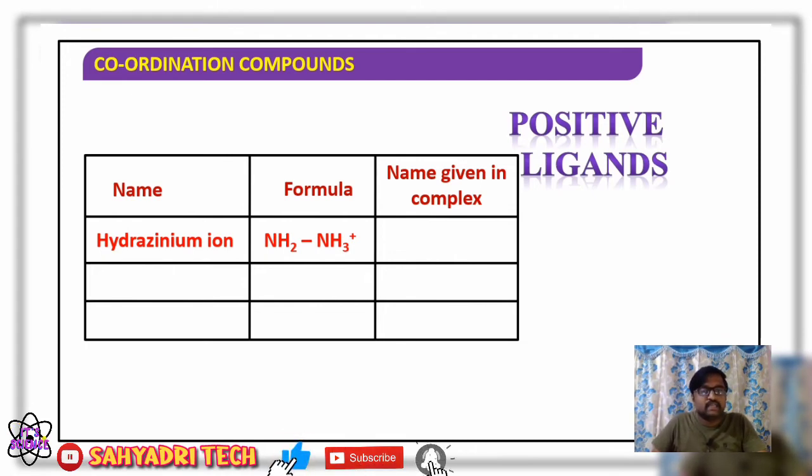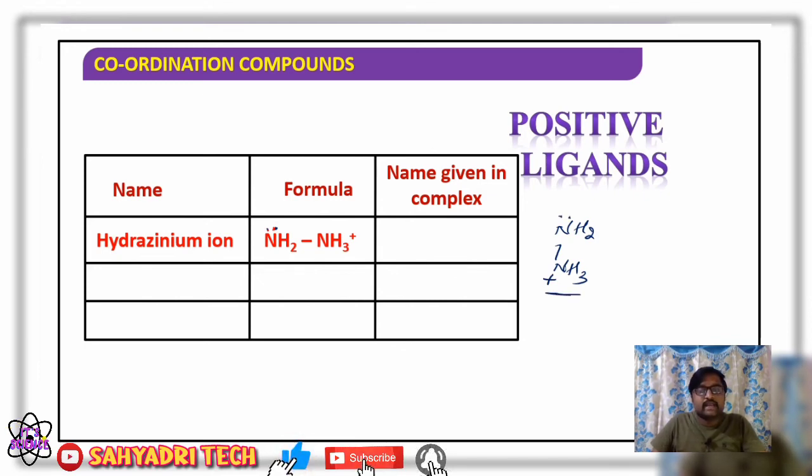In NH2, the nitrogen carries a lone pair of electrons, and in NH3+ that lone pair of electrons is involved in making a bond with one of the hydrogens. There is already one coordinate bond present in this ligand. So this ligand, NH2NH3+, acts as a positive ligand since it carries net positive charge.